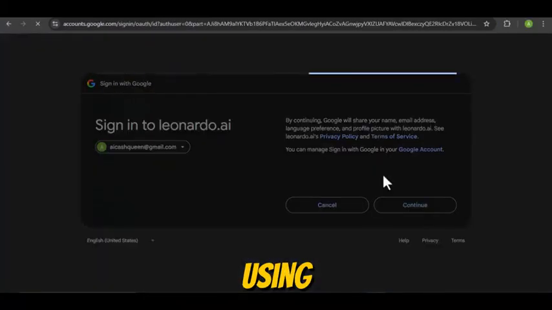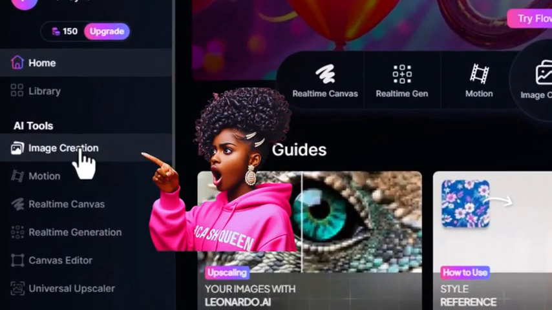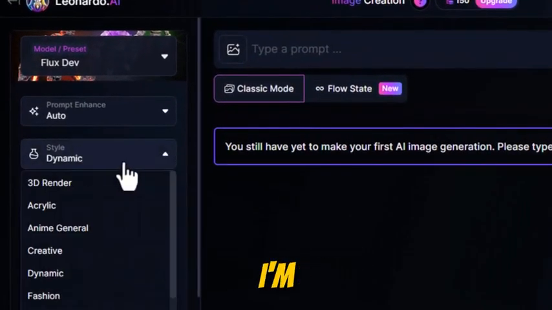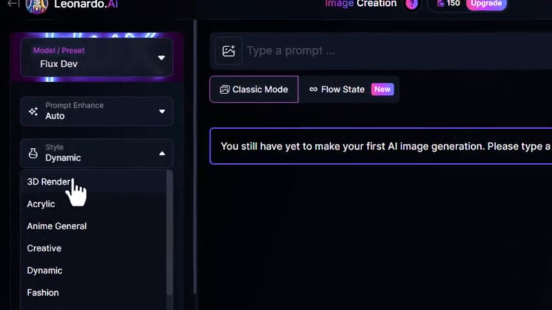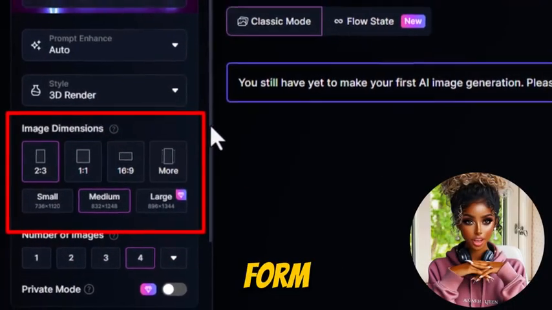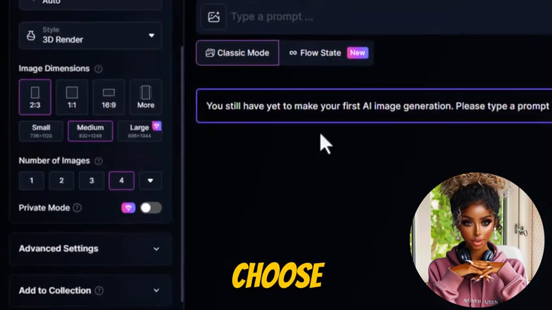After signing up using the link, you'll be on the Leonardo AI interface. To proceed, hit Image Creation. Once you're here, we'll quickly adjust some settings. For the style, I'm choosing 3D Render. For the dimensions, I'll pick the first option, which is perfect for our short-form content. For the number of images, we'll generate 4 images per prompt, giving us options to choose from.